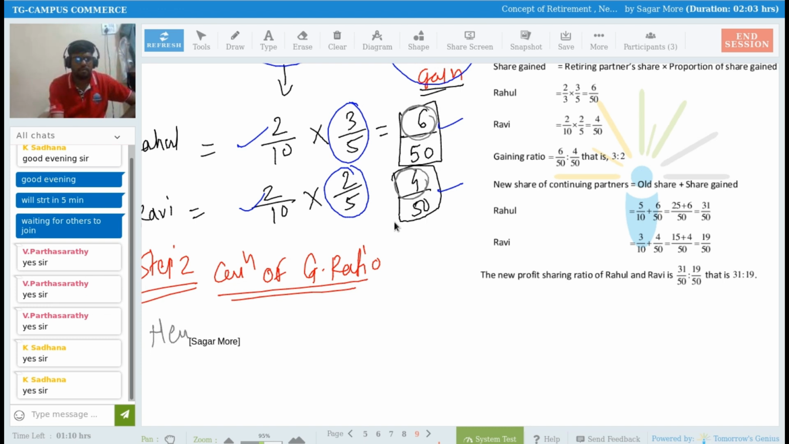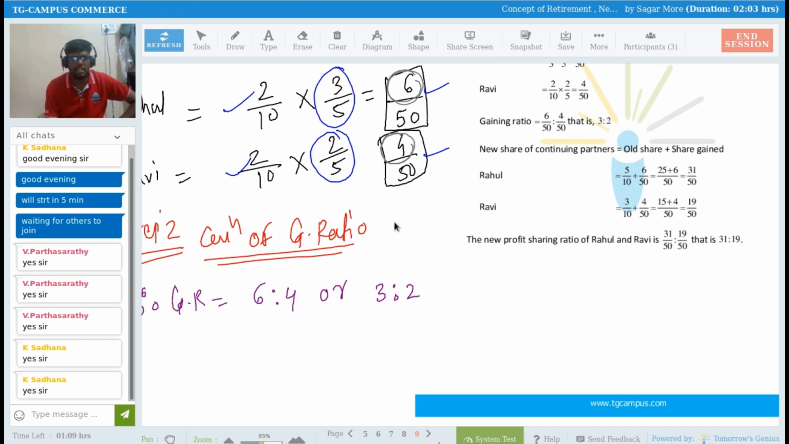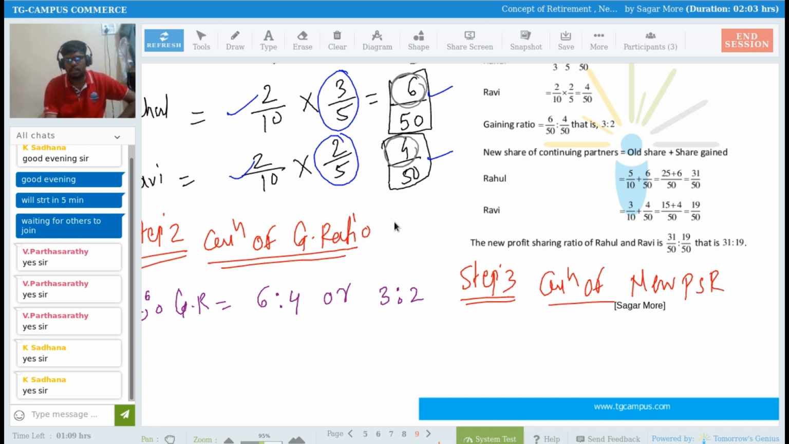So I'm writing here, numerator of that share gain is nothing but my gaining ratio. So therefore, gaining ratio is equal to 6:4 or 3:2. Yes, this is my step number 2. Now, sir, I need to calculate what? Ultimately, I need to calculate the new profit sharing ratio. So step number 3, calculation of new profit sharing ratio.